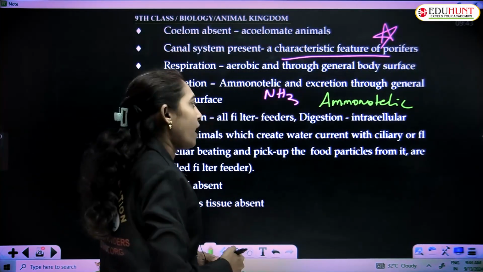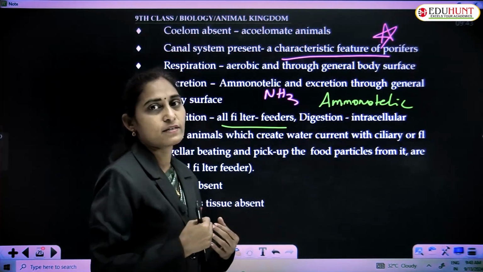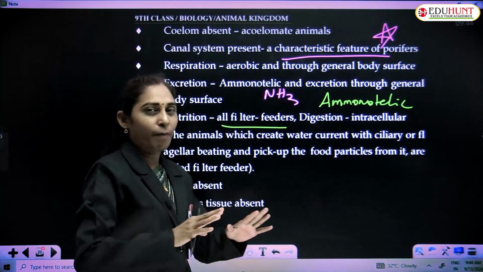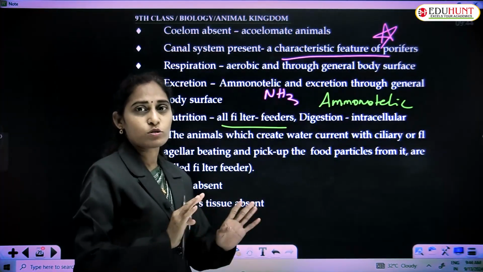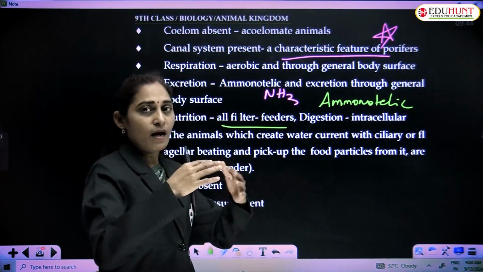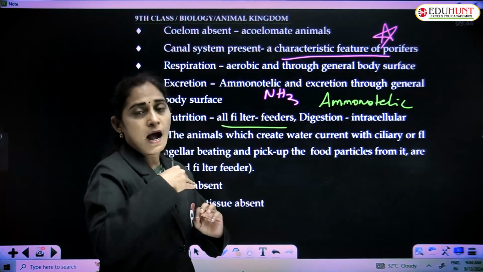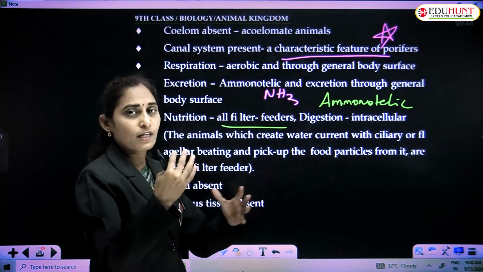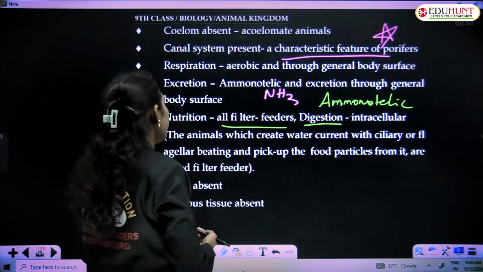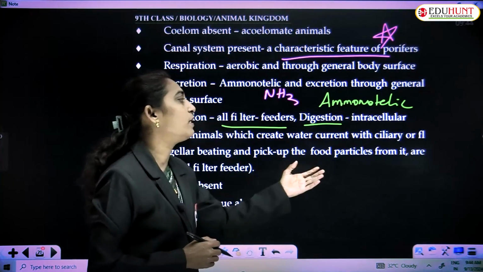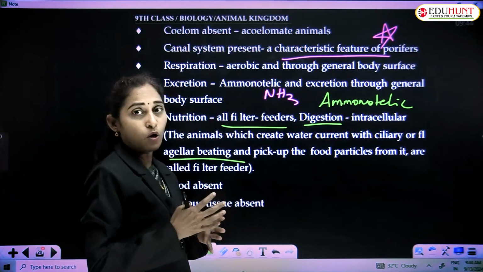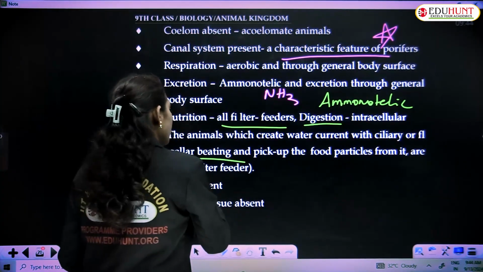And nutrition: they are filter feeders. All are filter feeders. By the rigorous beating of the flagella or the cilia, they produce water currents. Because of that water current, they get the food. The food and prey move toward them and are caught immediately. Digestion is intracellular, and this kind of feeding is known as filter feeding.